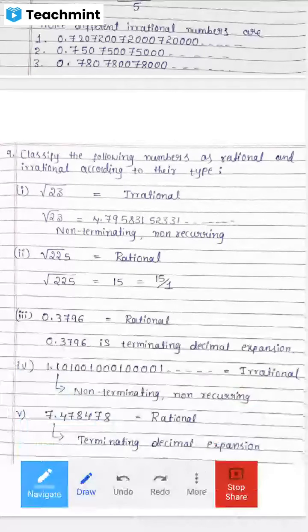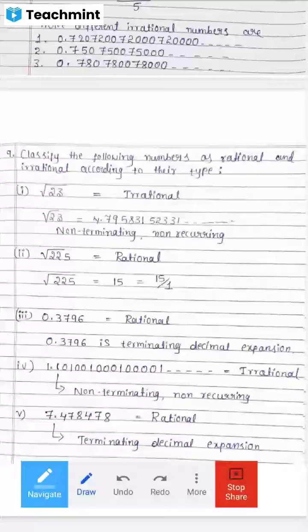Got the idea of this one? Now everybody, you got the idea of classifying rational and irrational numbers on the basis of terminating decimal expansion, non-terminating recurring decimal expansion, and non-terminating non-recurring decimal expansion.